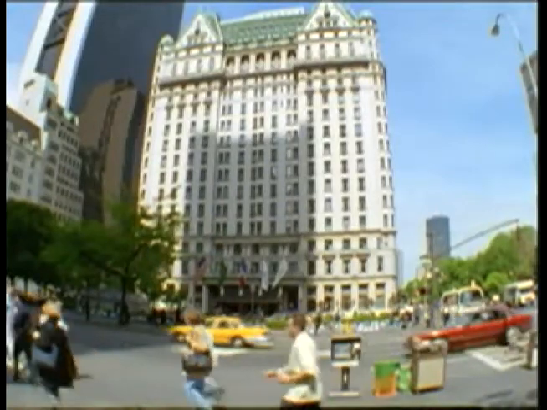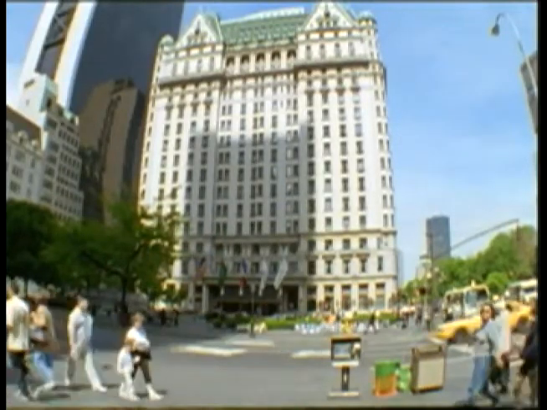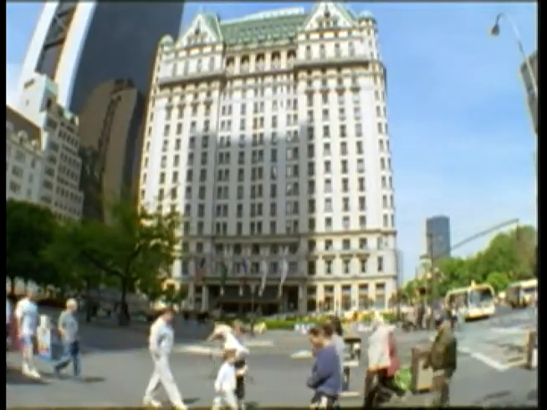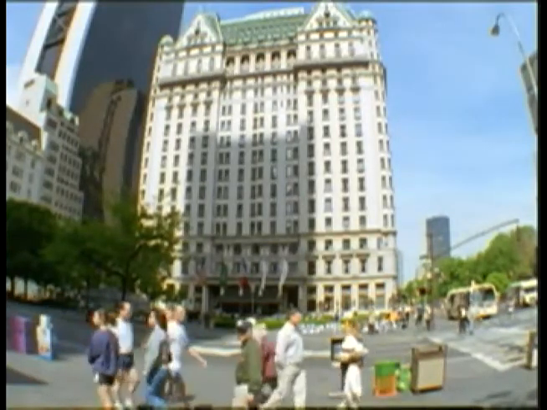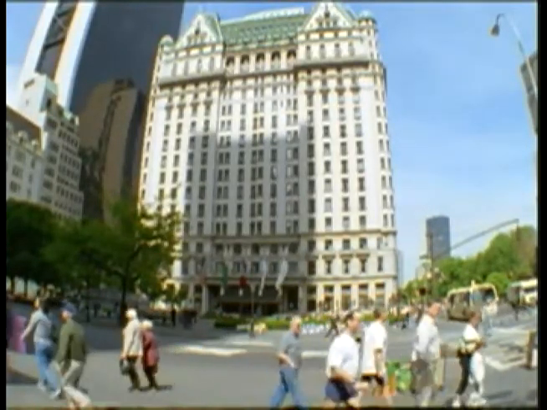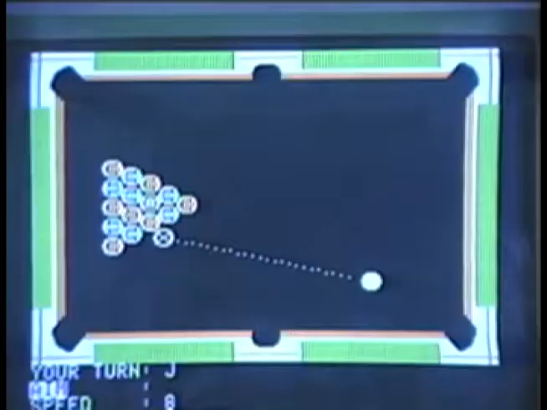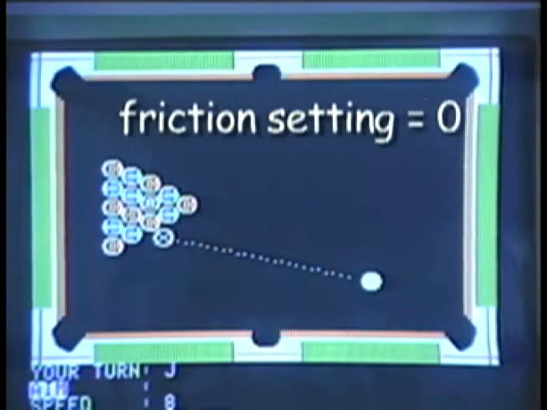If we didn't have friction, things would be very crazy. For instance, the process of walking or running occurs because of friction between our feet and the ground. Without friction, a person at rest or at a standstill could not get moving. And objects that were moving would not be able to stop because they require friction between their surface and the ground to slow down. Here is a computer game for playing billiards.